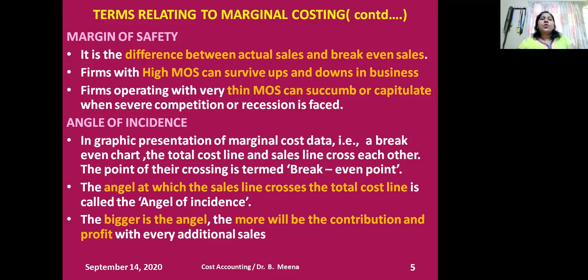The next concept is angle of incidence. When I explain the next slide, the break-even chart, that time you will understand what the angle of incidence is. That is a graphical representation of marginal cost data, that is, the break-even chart. The total cost line and sales line cross each other. The point of that crossing is termed the break-even point. The angle at which the sales line crosses the total cost line is called the angle of incidence. The bigger the angle, the more the contribution and profit with every additional sale. So this is all about angle of incidence.